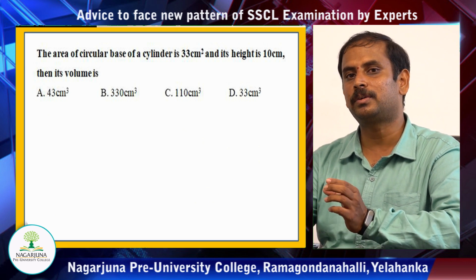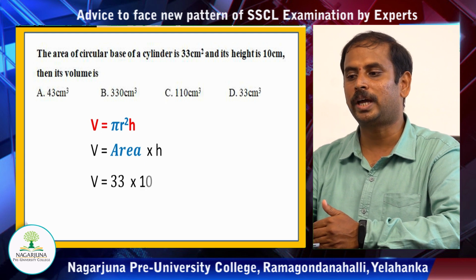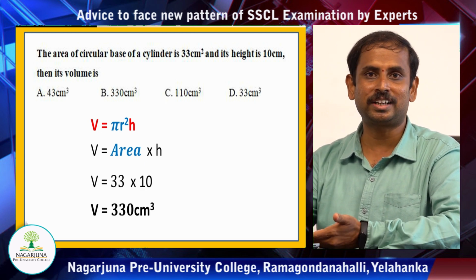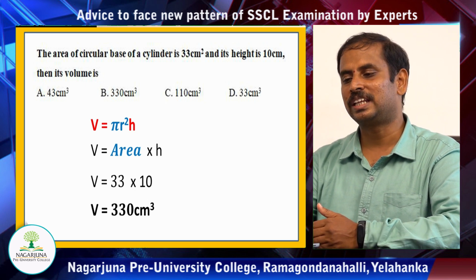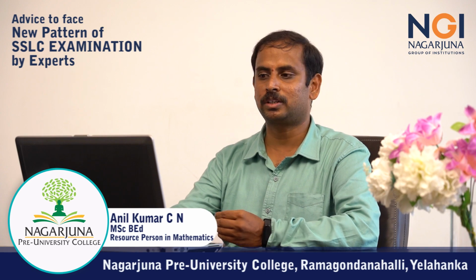You have to identify that the area of the circular base is 33, which is the same as pi r square. Substitute the value there, okay? 33 times 10 gives you 330 centimeter cube. So, you can easily answer this question. Sometimes you need to solve the question so that you get the right answer.